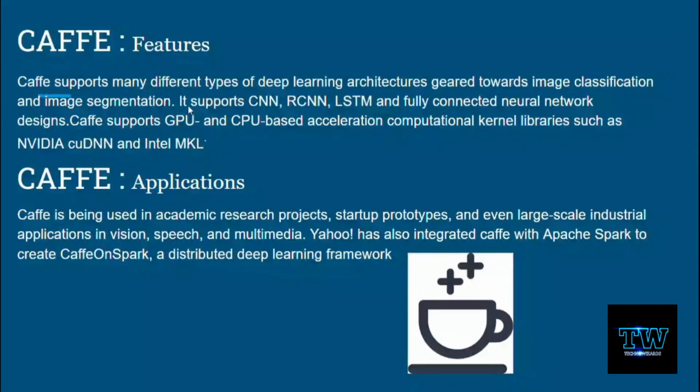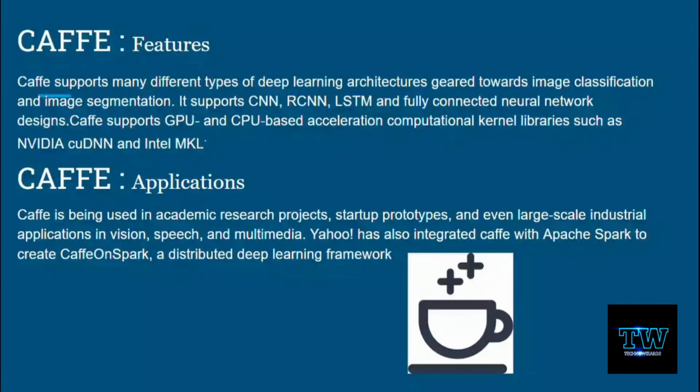Generally, the features of Caffe are a great advantage to Caffe users, as it supports all these deep learning algorithms such as CNN, RCNN, LSTM and fully connected neural networks, which means the maximum type of algorithms will come under these. For example, we use image classification, which comes under CNN, and we use it to classify audio, which comes under RCNN, and if you want to do natural language processing we will be using LSTM, and so on.